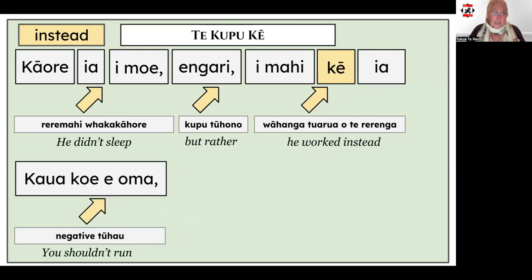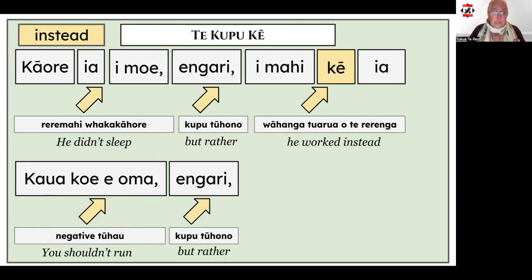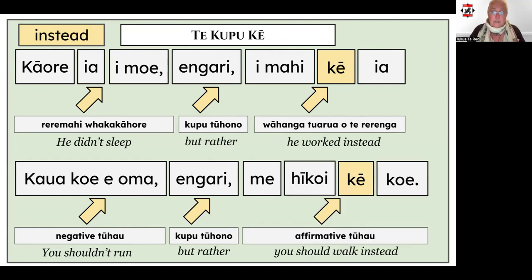Kaua koe e oma. Our kupu tūhono, engari, again, and then me, which is an affirmative command, followed by the tūmahi, and then ke. Kaua koe e oma, engari, me hīkoi koe ke koe. You shouldn't run, but rather you should walk instead.